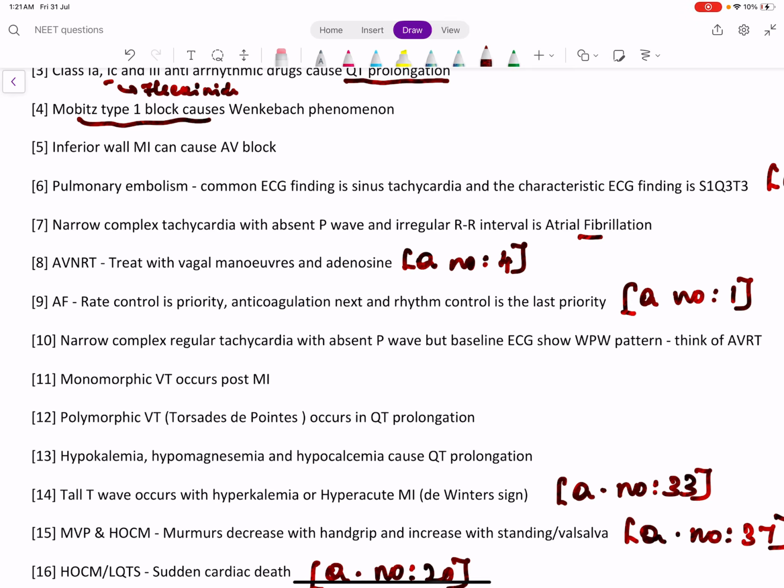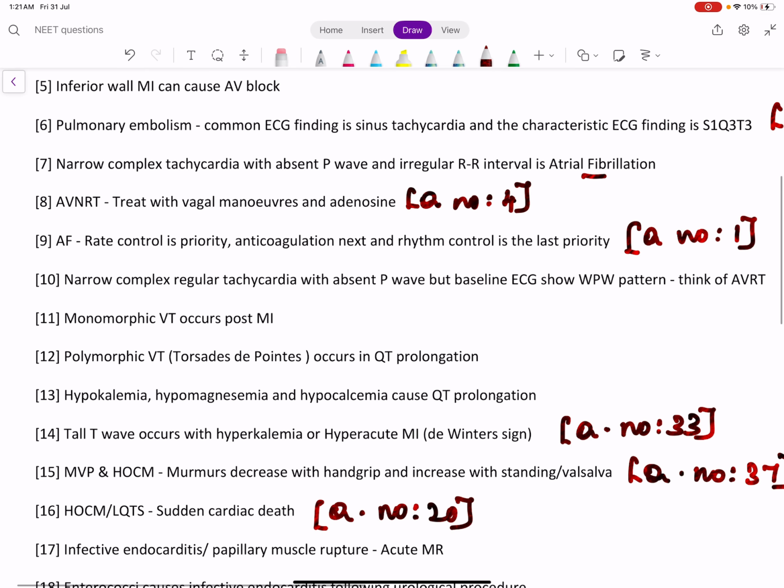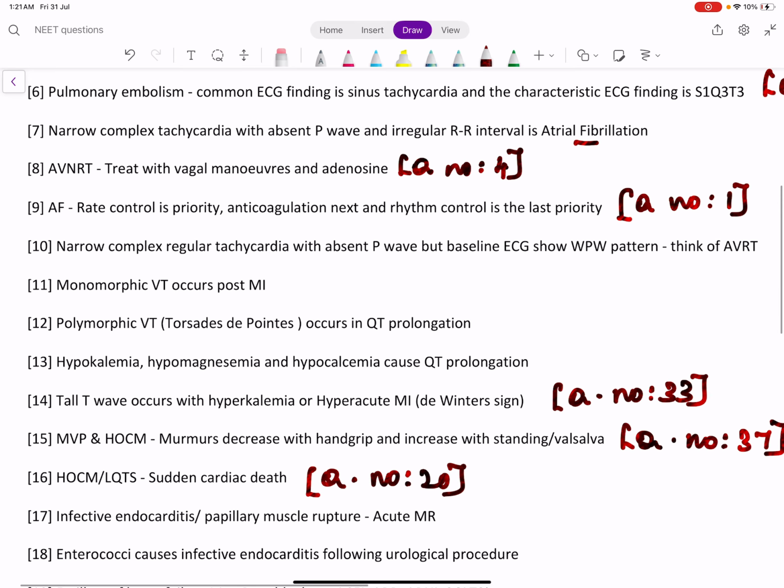For atrial fibrillation, rate control is the priority, because only in acute paroxysmal atrial fibrillation of less than 48 hours, rhythm control is the priority. Otherwise, rate control is the priority, anticoagulation is next, and rhythm control is the last priority. This was also discussed in the previous year NEET question series.